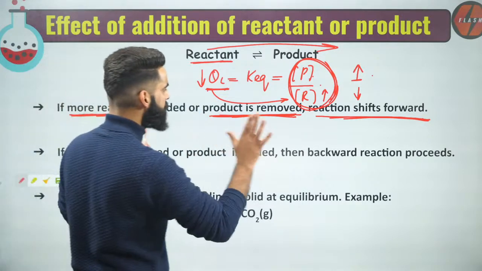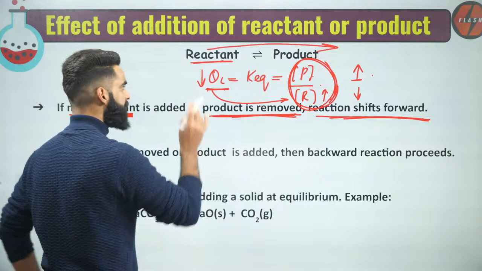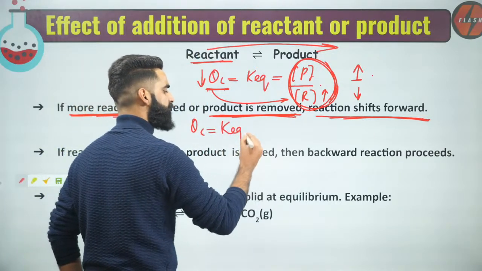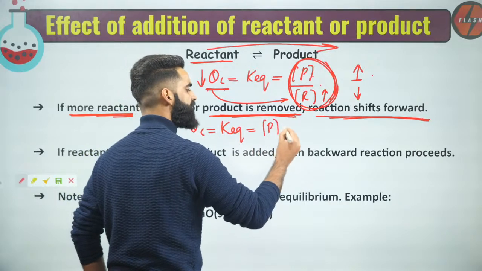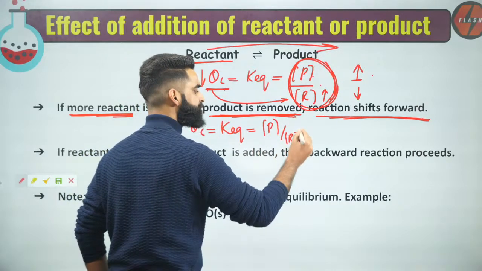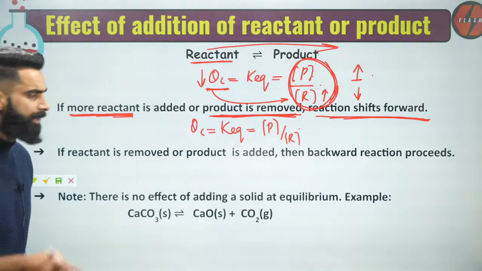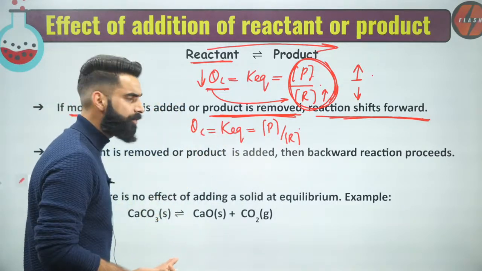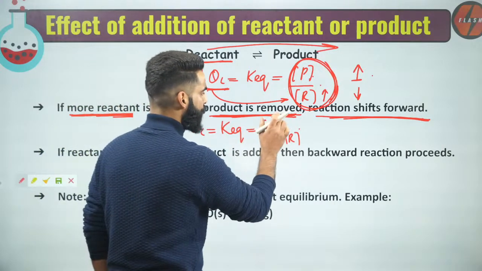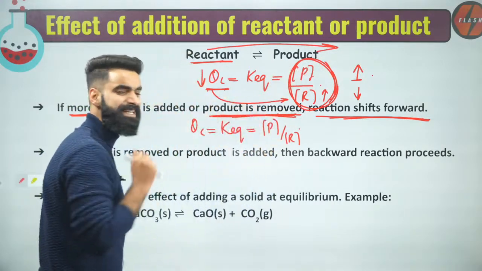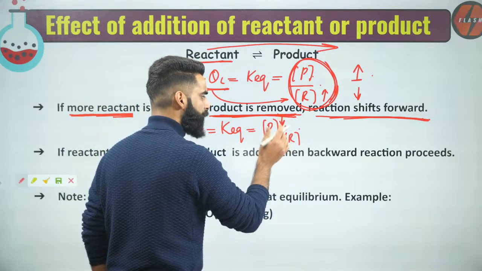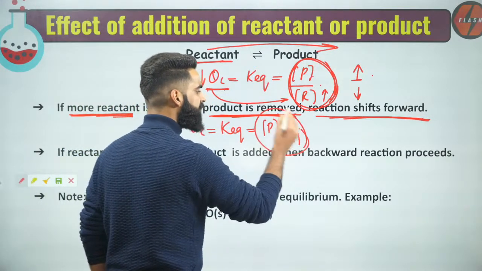Now, one more thing at the same time. When the reaction was at equilibrium, QC was equal to the equilibrium constant, which was equal to the concentration of product divided by the concentration of reactant. Now, if product is removed, if I decrease the concentration of product, can I say this whole term will decrease?